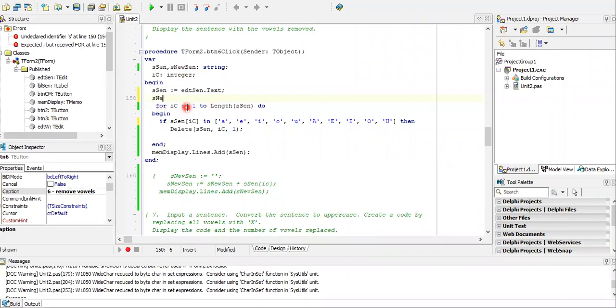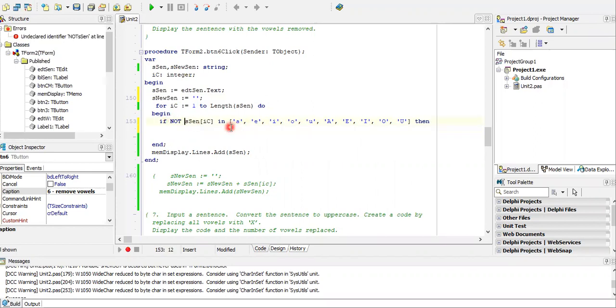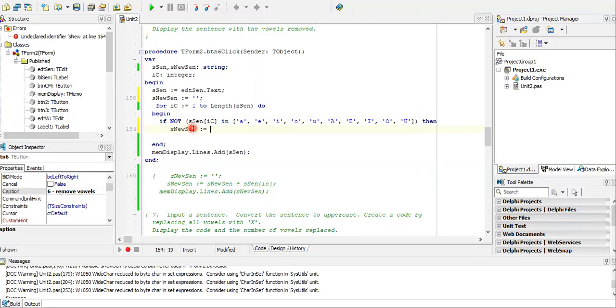So we got s new sent is equal to, we start with an open and close quotes, that's an empty string. Now we're saying if it is a vowel, we don't need it there. But if it's not a vowel, we need it in a new sentence. So we're going to use a not statement. A not statement means, in this example, what's in brackets is not true. So if it's not a vowel, so not if it's a vowel, but if it is not a vowel, what do we do? Then we create our new sentence. Our new sentence will have only those characters that are not a vowel.